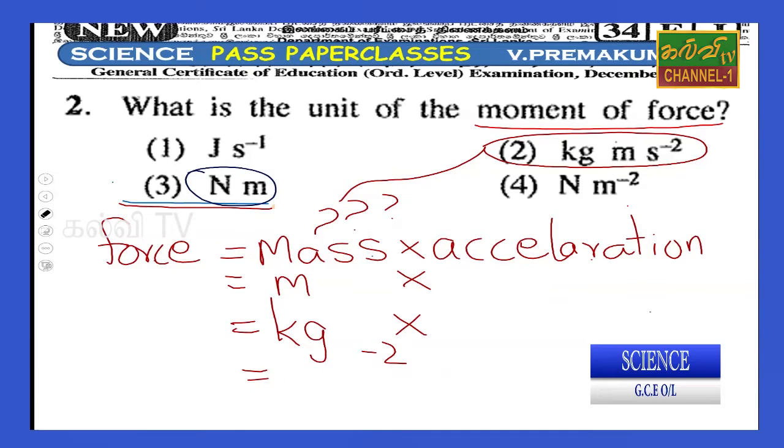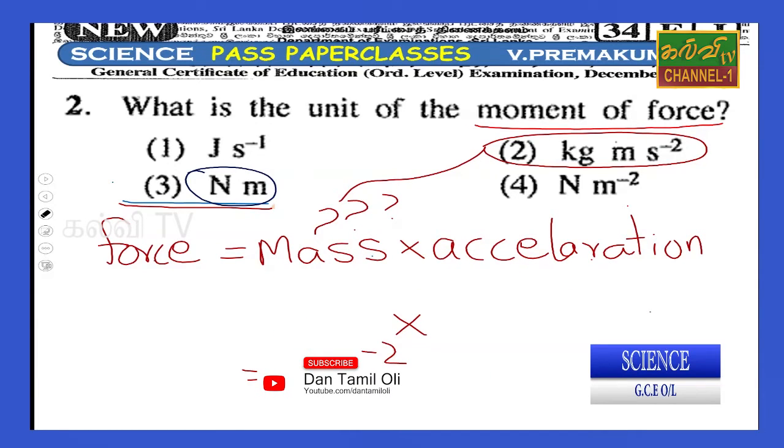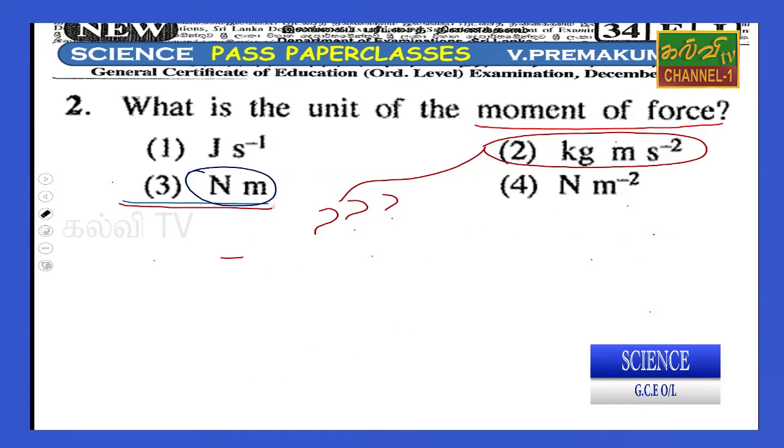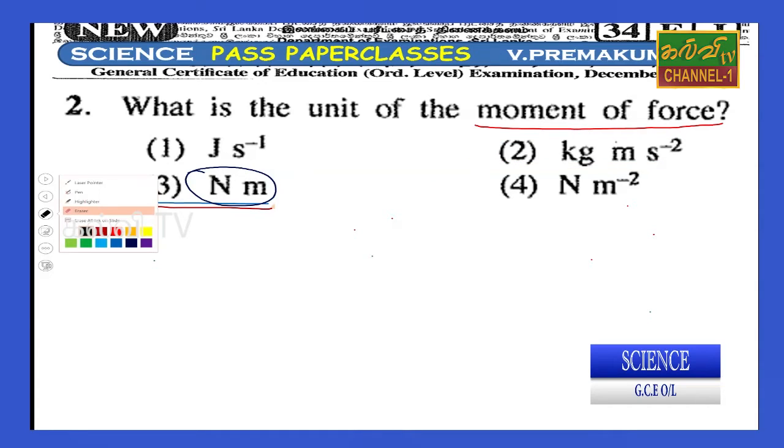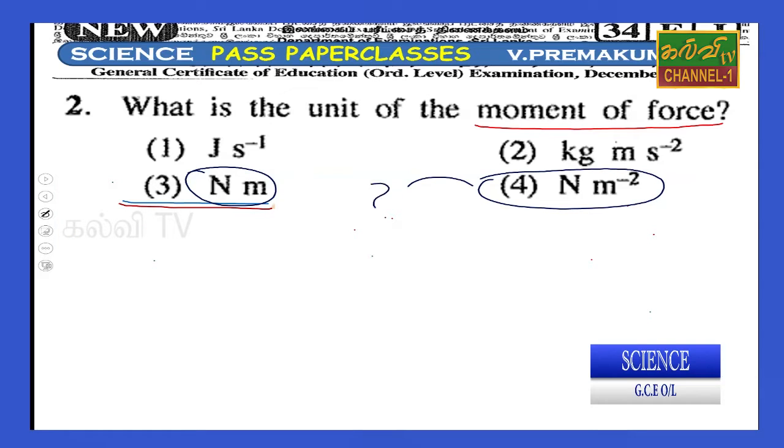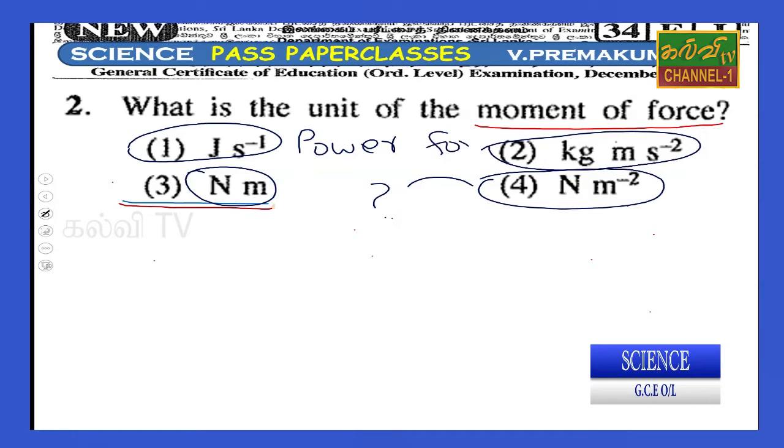Okay, students, the next answer, we will discuss what the next answer is, right? Okay, the next answer, Newton meter second minus 2. I am going to discuss what this is. I found this is indicating power, this is indicating force. What is this? Okay, Newton per meter squared, that means force over area.